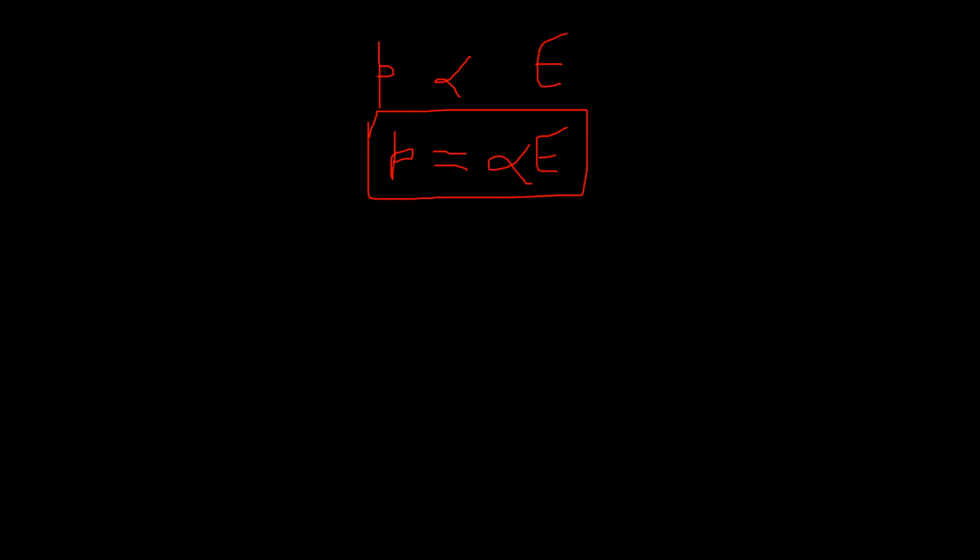When a single molecule is subjected to an external electric field, we say that a dipole moment is induced, and that induced dipole moment is directly proportional to the electric field. The equation is P is equal to alpha E. What is alpha? Alpha is polarizability.